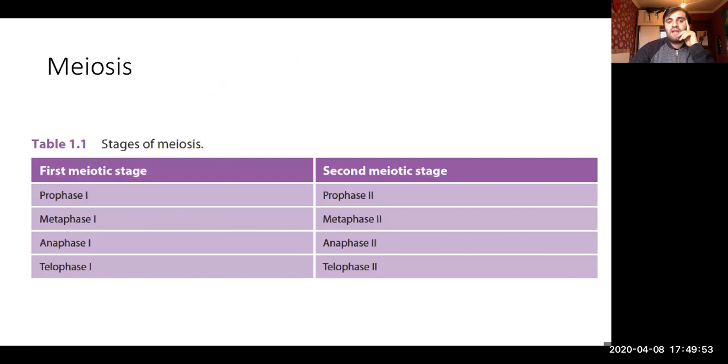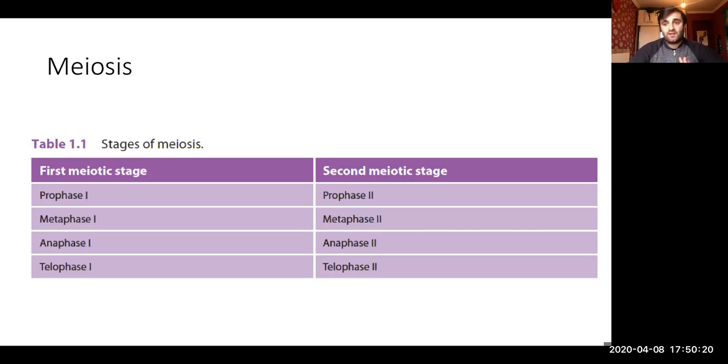Okay, so now the next thing, meiosis. We already mentioned what meiosis is. The consequence is that we have daughter cells which contain only half of the chromosomes. Meiosis has two stages, the first meiotic stage and the second, so there are two divisions. Each stage contains prophase, metaphase, anaphase, and telophase.